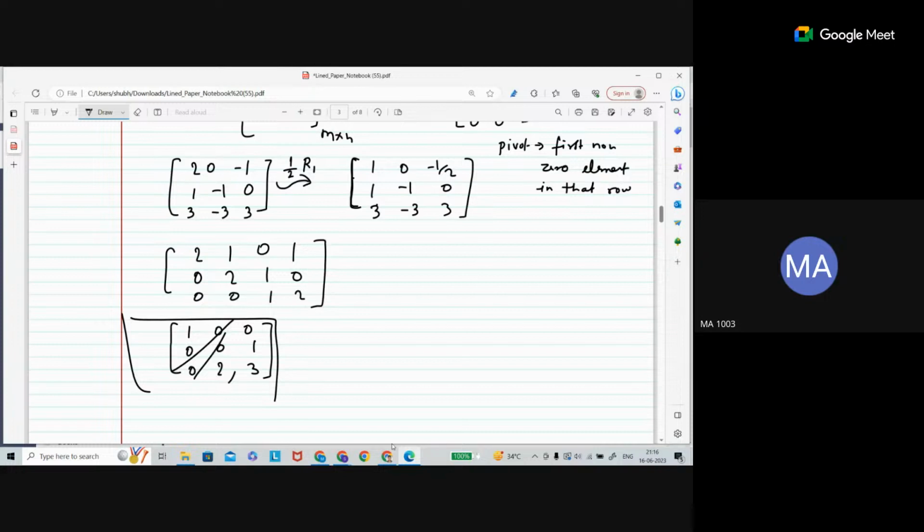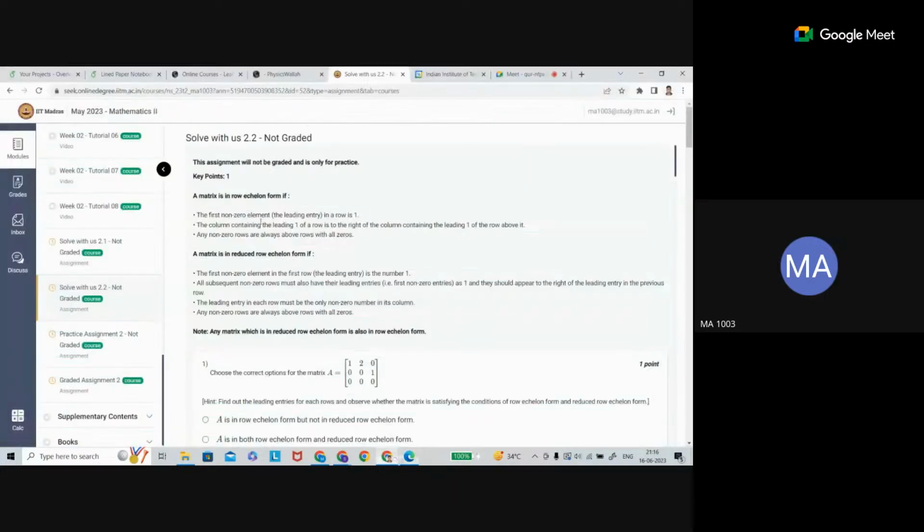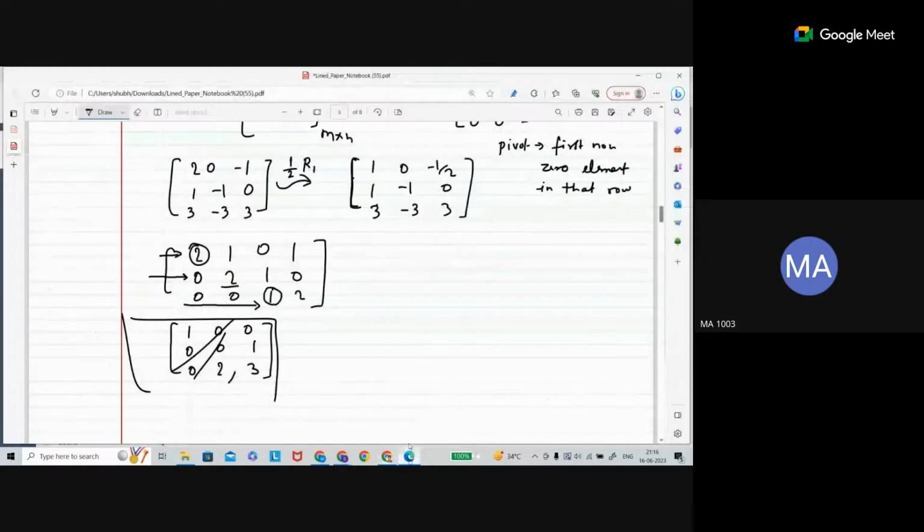So for the first row, this is the leading entry. For the second row, this is your leading entry. For the third row, this is your leading entry. And the first condition says the leading entry should be 1. So let me make it 1.